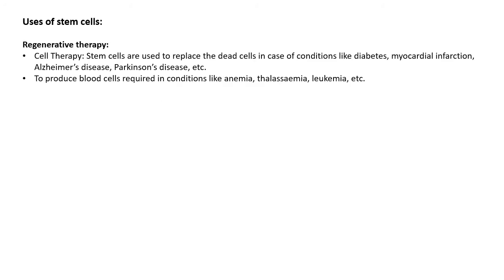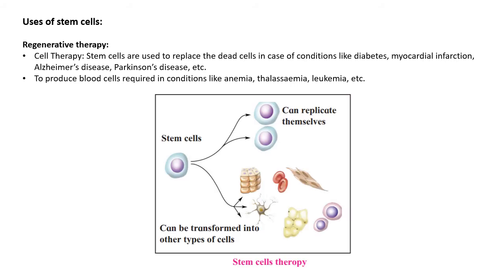Stem cells are used for the following purposes. In regenerative therapy, stem cells are used. In case of disease conditions like diabetes, myocardial infarction, Alzheimer's disease, Parkinson's disease, etc., stem cells can be used to replace the damaged or functionless cells.